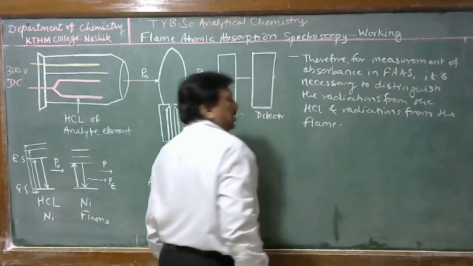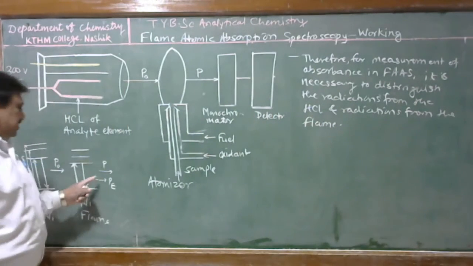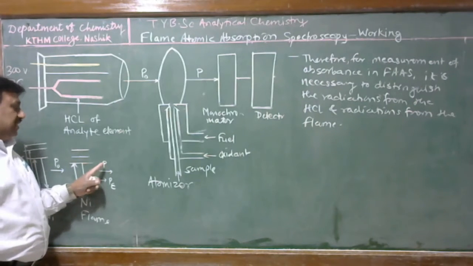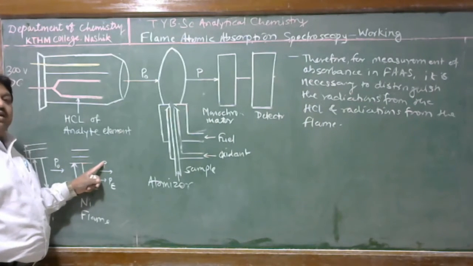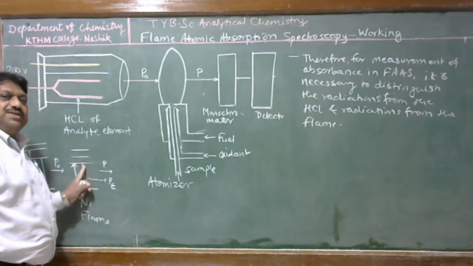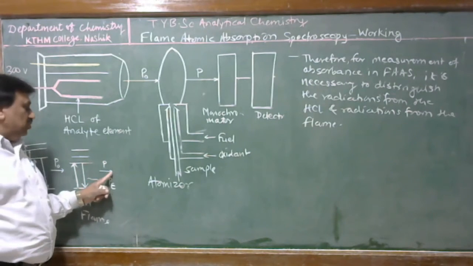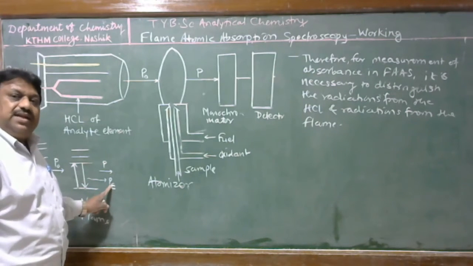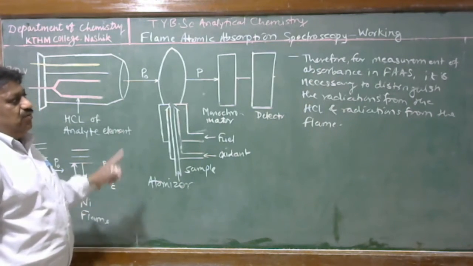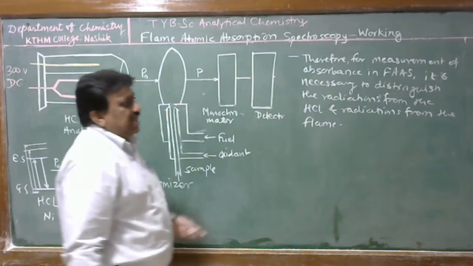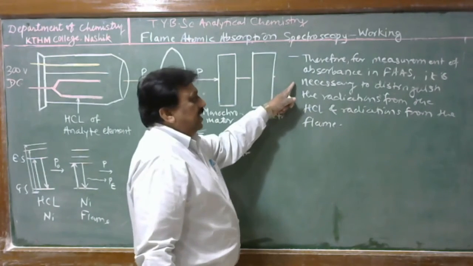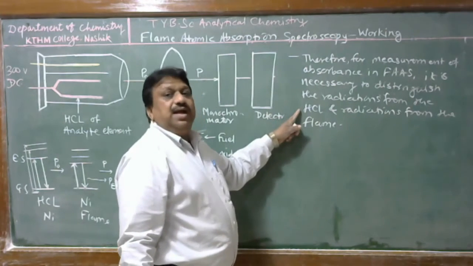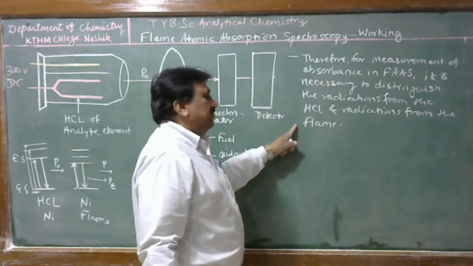Therefore, as intensity is increased, we have to differentiate the intensity which is unabsorbed by the atomic species but given by the hollow cathode lamp, and the intensity of the resonance line that is emitted by the analyte element. Therefore, for measurement of absorbance in atomic absorption spectroscopy, it is necessary to distinguish the radiation from the hollow cathode lamp and radiation from the flame.